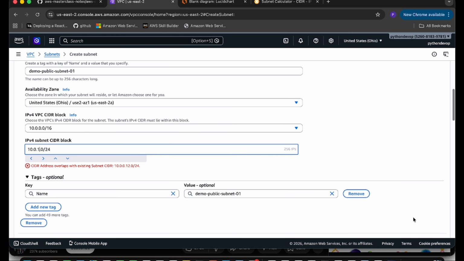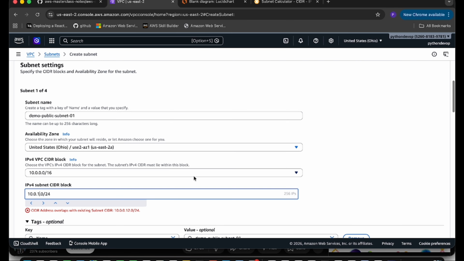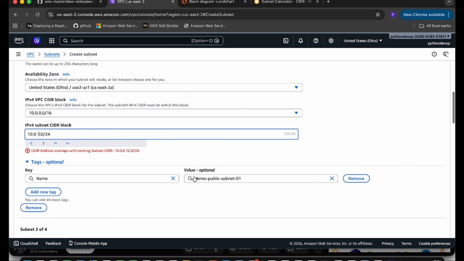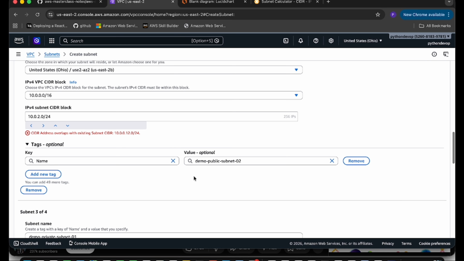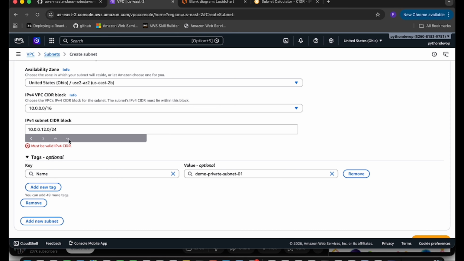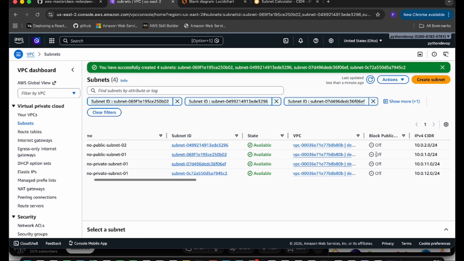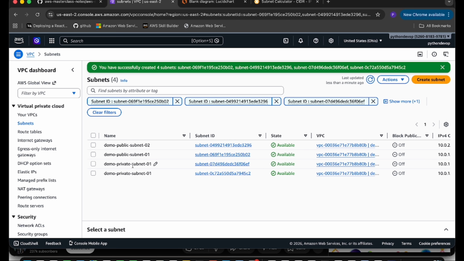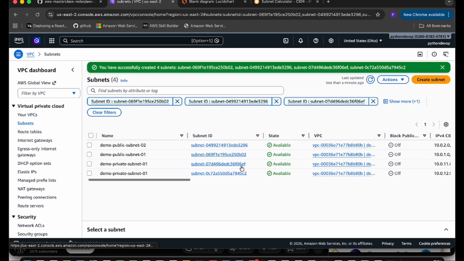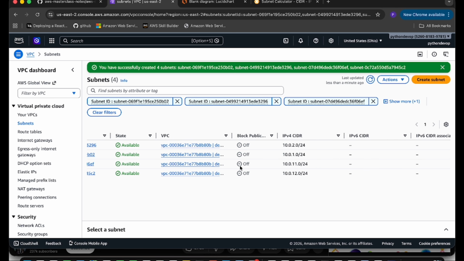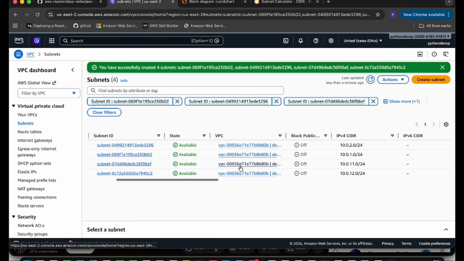Now click on the create subnet. I missed the 0. Now it's correct. Click on the create subnet. So if the calculation is not right, it shows the error, so you have to calculate accordingly. Our 4 subnets are created, 2 are public and 2 are private subnets, and the public ones are in separate availability zones, same for the private ones.